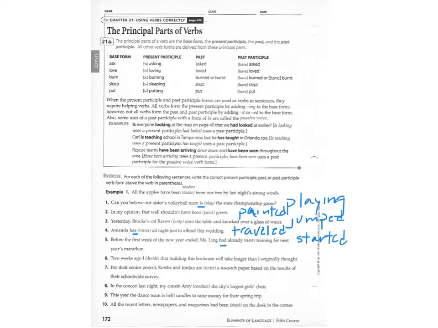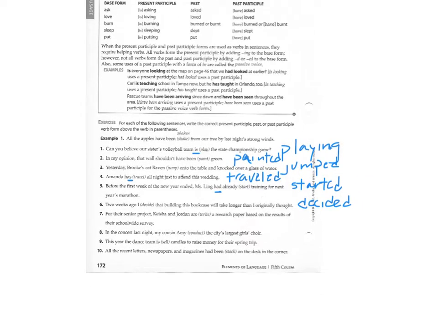For 6, we have decide, and that's just going to be the past, so it's going to be decided. For 7, we need a form of write, and we have a form of "be" in front, so we're going to use the present participle form, so it's going to be writing. For 8, we have a form of conduct, so we're going to use the past, so it's going to be conducted.